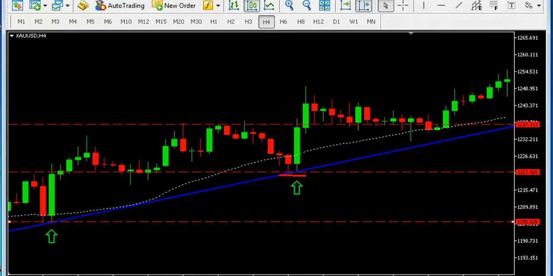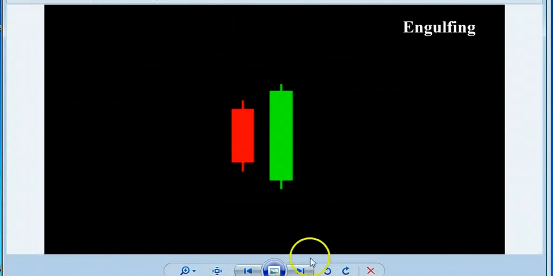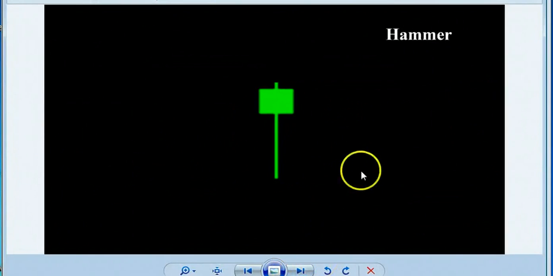Okay, now we will talk about our second candlestick pattern. The second candlestick is the hammer. This candle looks like a hammer, therefore it is called a hammer. This candlestick forms at the end of a downtrend. It has a long leg and a short body. Its lower shadow should be twice or more than twice its body.